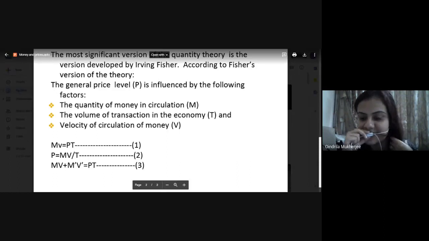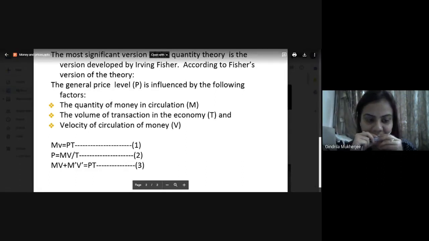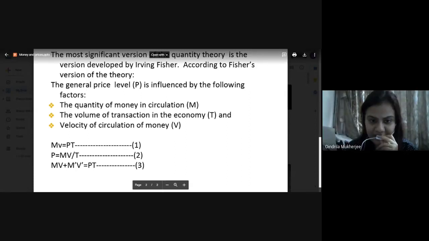Okay. Clear? This much is clear? Everybody has understood? Till the equations, everybody has got it? Clear? Okay, so we will go ahead with the next concept. V' equal to the average velocity of circulation of the bank money.